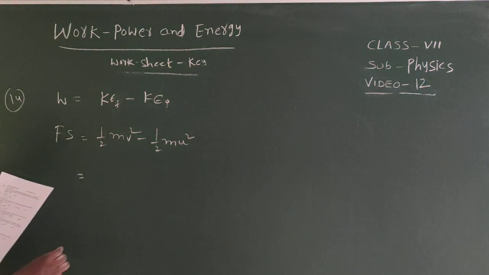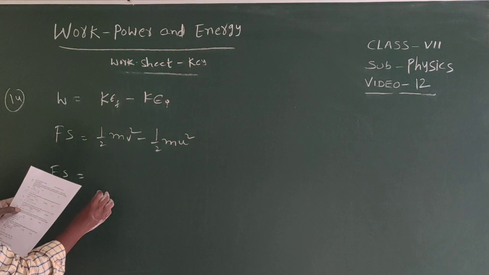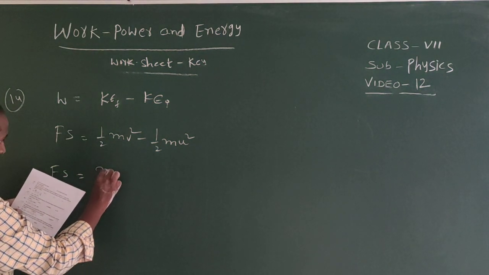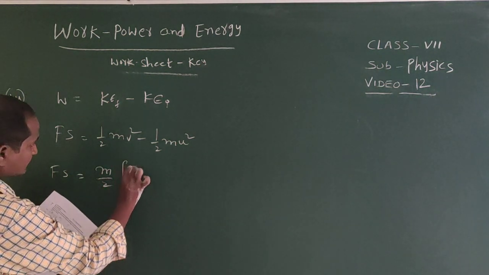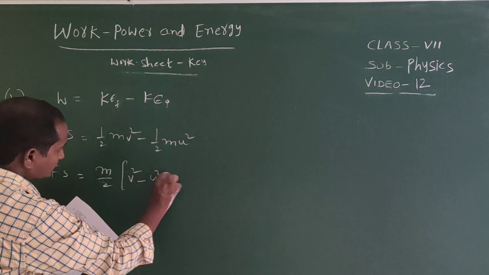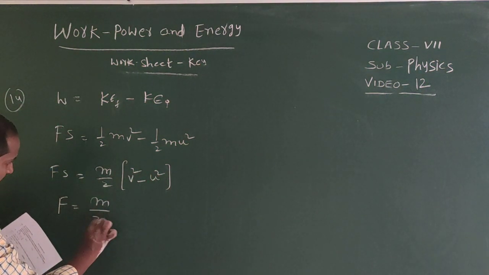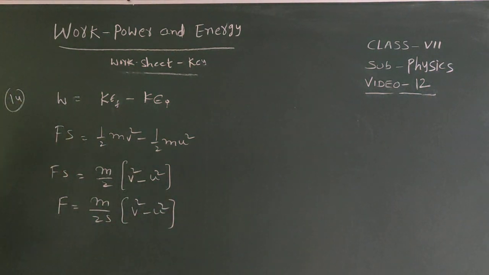So Fs equal to, we can write m by 2 as the common factor. So here v square minus u square. So force equal to m by 2s into v square minus u square. It is the force.